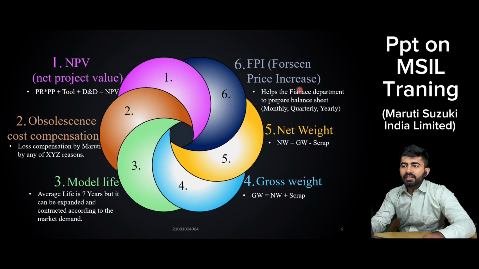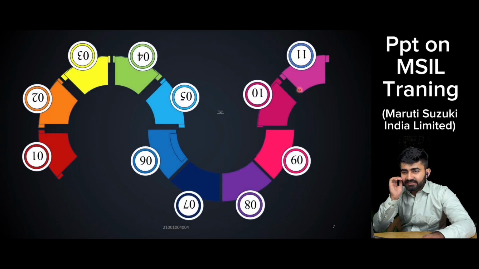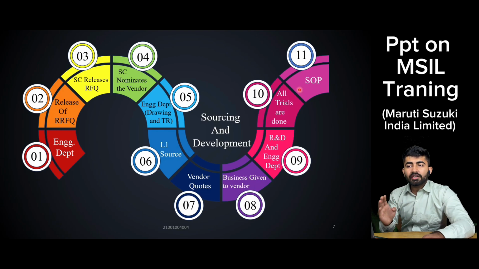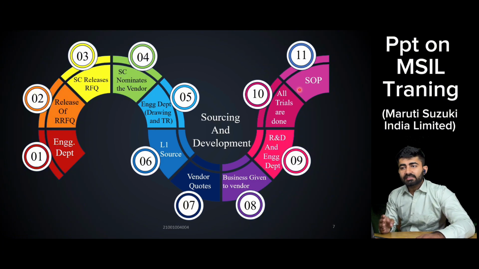Now coming to the next point, that is known as sourcing and development. It starts with the engineering department. The engineering department releases the RRFQ in the name of the supply chain department. Then the supply chain department releases the RRFQ to the vendor. Vendors fill that RRFQ and supply chain nominates the vendor. There is a drawing check and technical review of that particular part. After that, the L1 source is selected by supply chain. Then the vendor quotes the quotation. After the quotation is quoted, business is given to the vendor after complete negotiation.